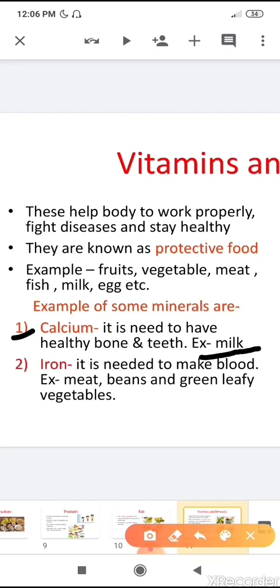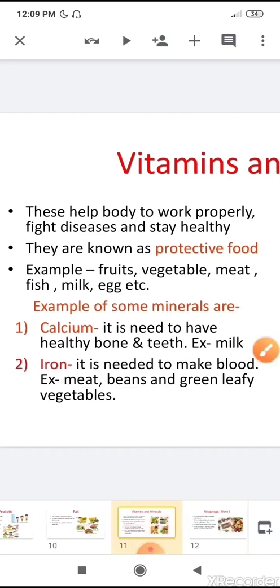The next mineral is iron. It is needed to make blood. And now you know the importance of blood, that blood carries the digested food to the whole part of your body. So what are the examples of iron? From where do you get iron? Meat, beans, green leafy vegetables are the examples of iron food, the food which contains a rich amount of iron.